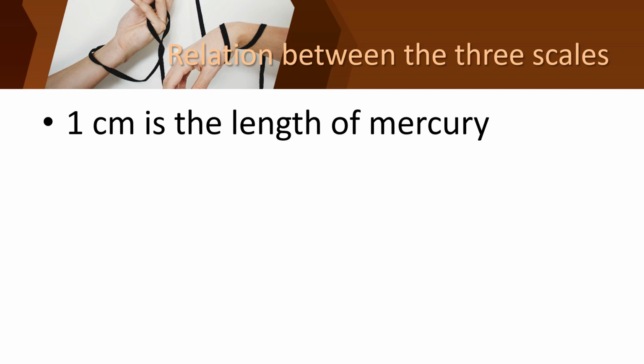Listen carefully. So 1 centimeter is the length of the mercury. In the thermometer, the mercury level will be only 1 centimeter. And we already know, how many parts are there in Celsius scale? 100. So the degree of each part will be 1 upon 100.